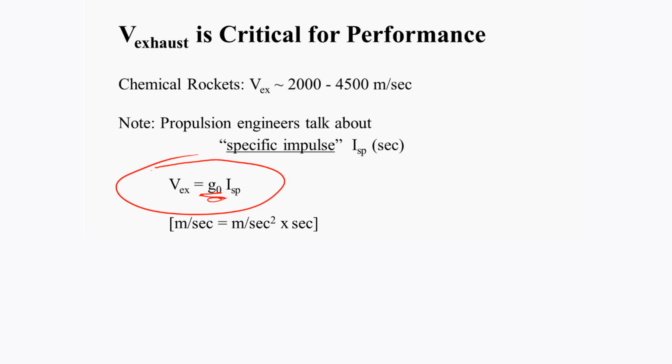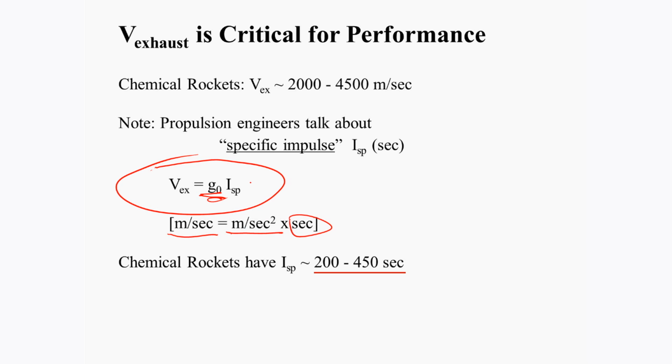And it doesn't matter if you're taking off from Mars or the Moon or Jupiter or wherever, you still use g0, the acceleration of Earth's gravity. So chemical rockets have specific impulses roughly from 200 to 450 seconds, and the specific impulse is in seconds.